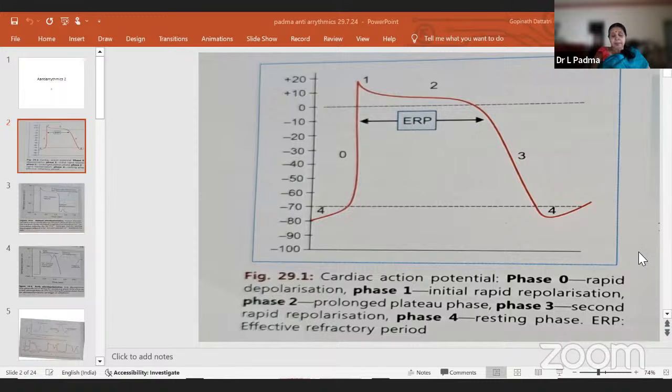So this is the re-entry circuit in the ventricles. The impulse from the SA node passes to the AV node, Purkinje fibers, and then to the ventricles. When there is a conduction block, that unidirectional block, there is retrograde conduction, and it may recirculate in the heart and follow the re-entry arrhythmias like this. So it can follow in this way, and hence it is a circuitous pathway. Re-entry, retrograde conduction is seen.